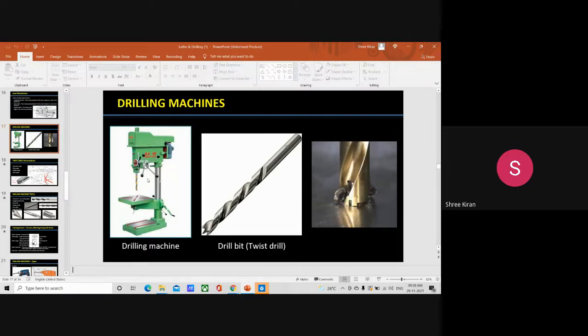The spindle rotates at a speed ranging from 50 to 2000 rpm. This is what happens in the case of a drilling machine.